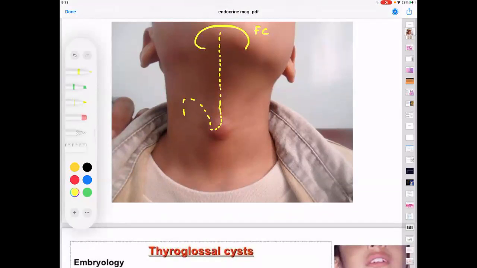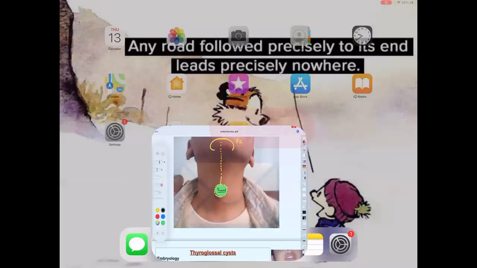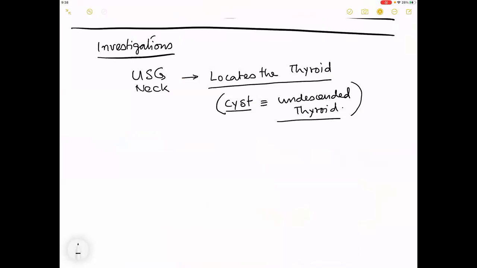And how did the thyroid develop? By bifurcation of that. Maybe in this whole picture that you have drawn, the thyroid gland did not bifurcate. Whatever you are getting to see may be the only thyroid gland in the patient. So in that rare chance that this is the only thyroid gland in the patient, understand that if that is a cyst, kindly mute your audios, please. So the point of doing an ultrasound of the neck is that it locates the thyroid.